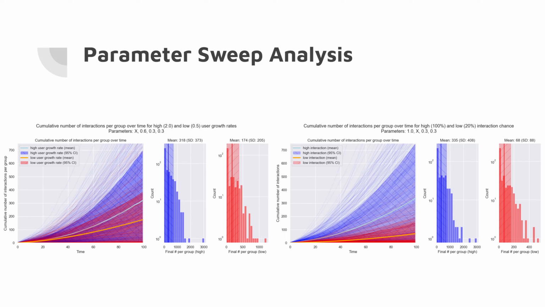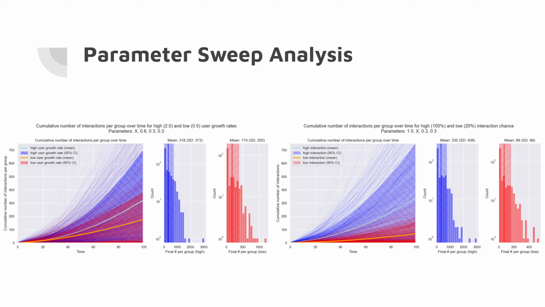The first one, we're looking at user growth rates. So we're looking at an expected value of 2 new users per time step, or 0.5. With more users, that's going to give us more interactions in total, which is going to give us larger groups. And we see that in our mean of 318 compared to 174. It's got a much higher high end too, with some very large 2,000, 3,000 interaction groups too.